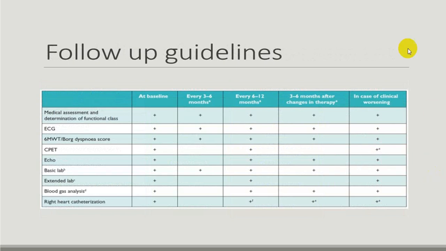This is what we call follow-up. This is a baseline investigation. This is after 6 months. This is after 1 year. You try to have a follow-up by doing medical examinations, ECG, 6-minute walking test, CPET, echo, basic laboratory, then extended laboratory parameters, blood gas analysis or ABG analysis, and right heart catheterization. Then you can go for how it is progressing. It is worsening or it is improving.